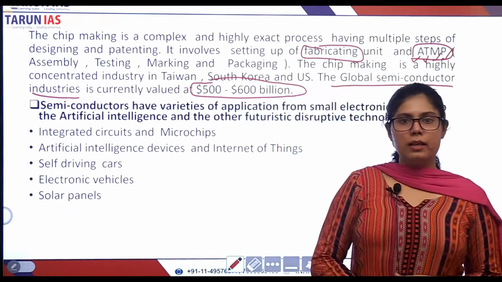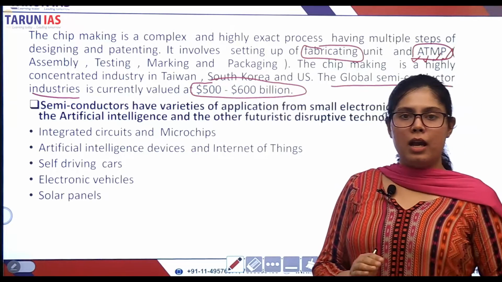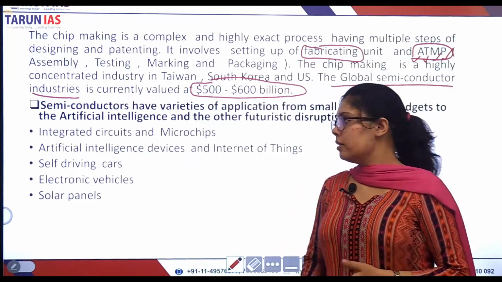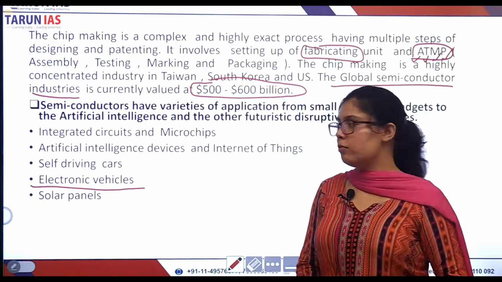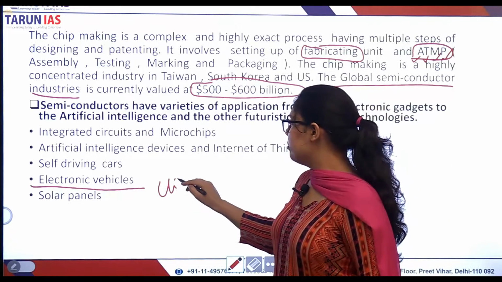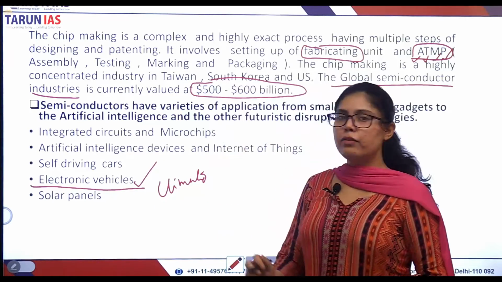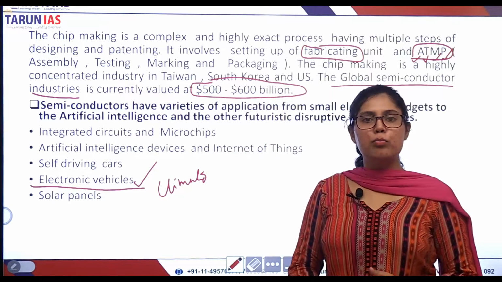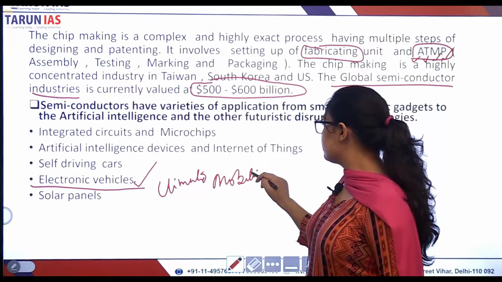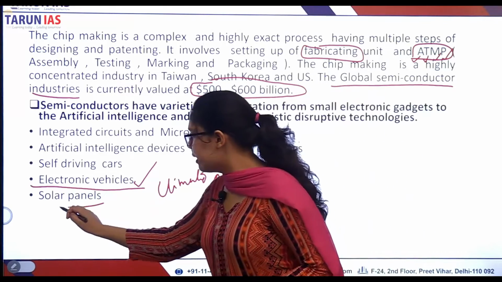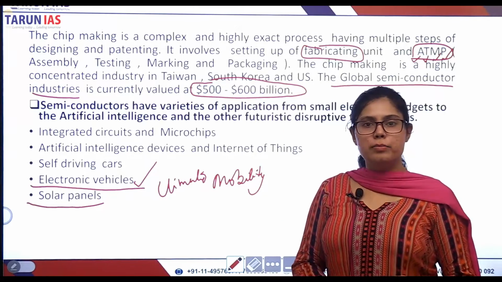Now let's see the applications of semiconductors: artificial intelligence, robotics, electric vehicles. In a world marked by climate change, electric vehicles are giving a new path to drive mobility. Solar panels, the effectiveness of the solar panel also depends upon integrated circuits and chip design.